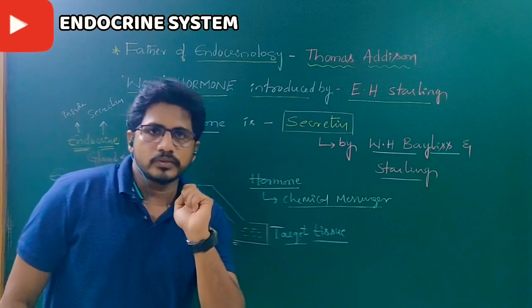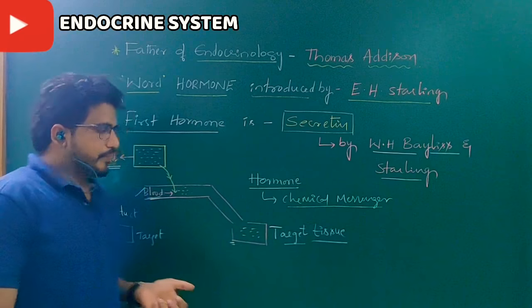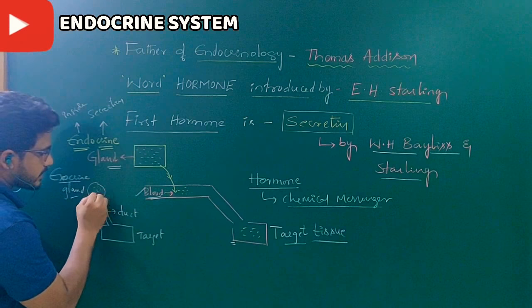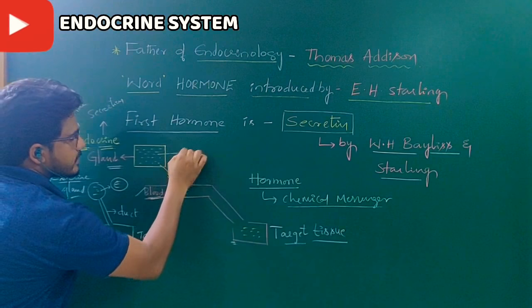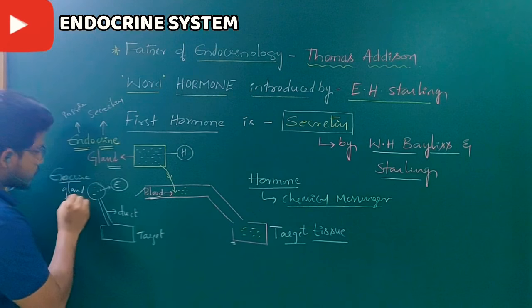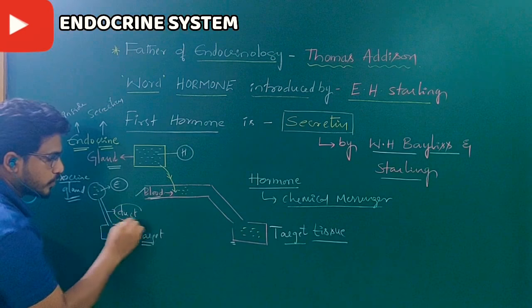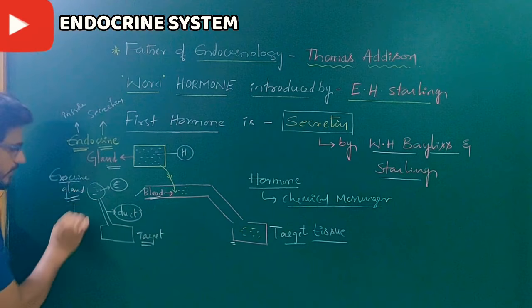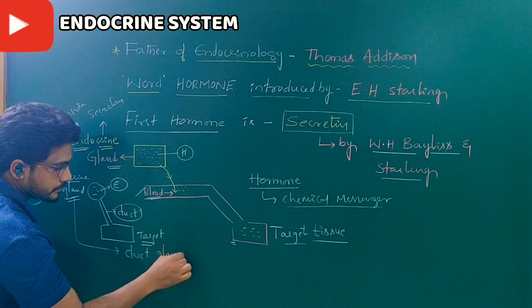Now I am going to tell you the difference between exocrine and endocrine. Exocrine glands synthesize enzymes. Endocrine glands synthesize hormones. Exocrine glands send their secretions to targets through ducts. That's why exocrine glands are also called duct glands. Clear?